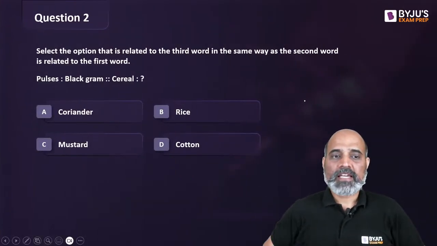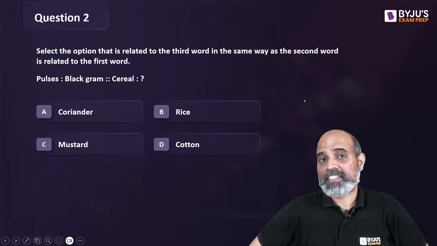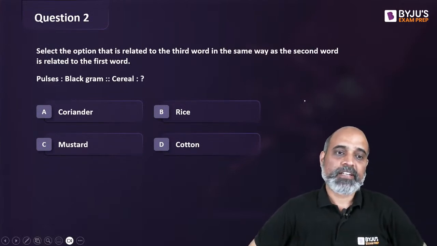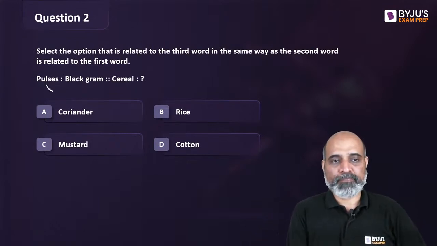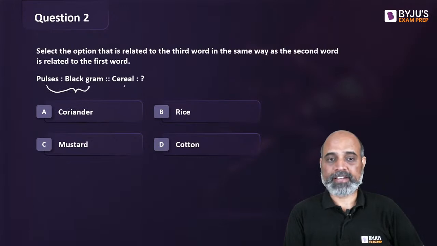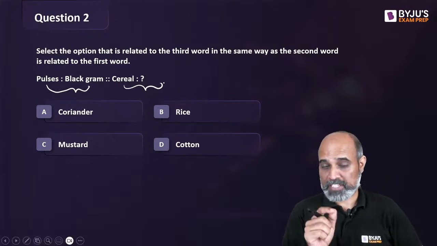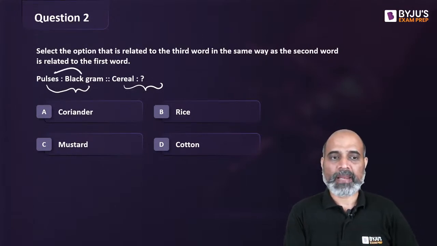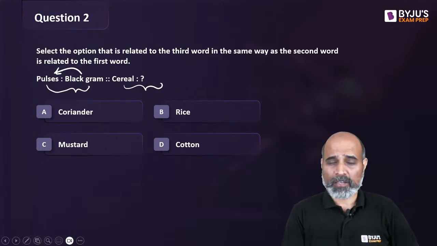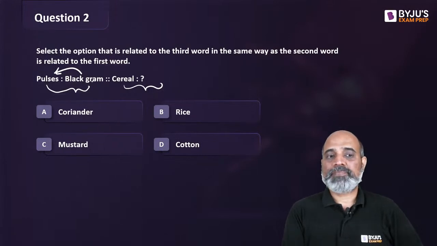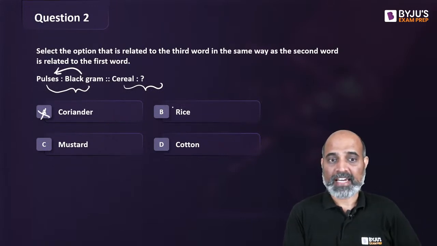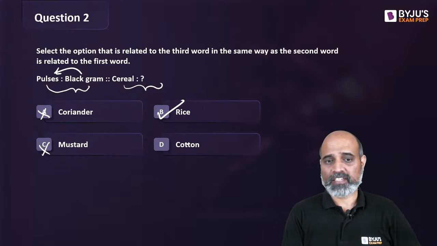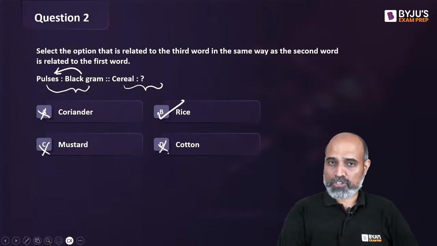Okay, next one. Select the option that is related to the third word in the same way as the first and second are related. So pulses and black gram: the way they are related, we should have the same relation with cereal and one of the 4 options. So is coriander a cereal? No, because black gram is a pulse, what we call dal in India. Lentils, pulses. So black gram, kali dal, is a pulse. So coriander should be a cereal. It is not. Rice is a cereal. Mustard is not a cereal. Cotton is not a cereal. So rice is going to be the answer.